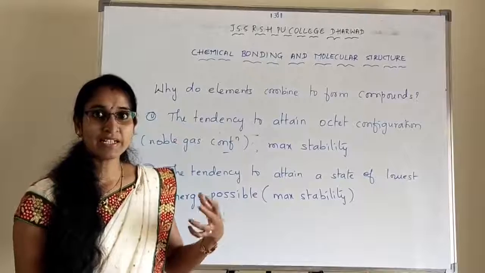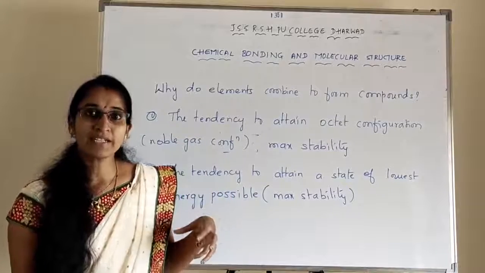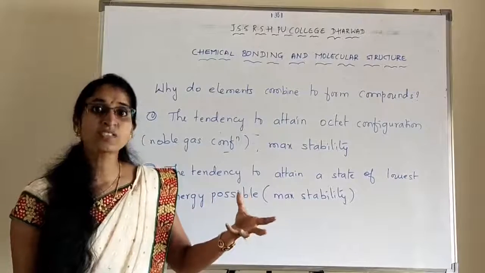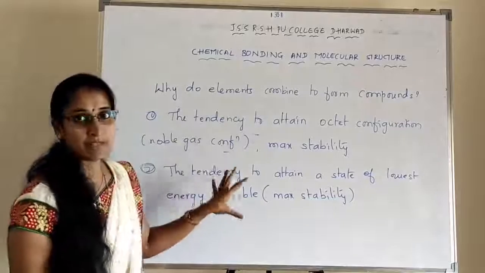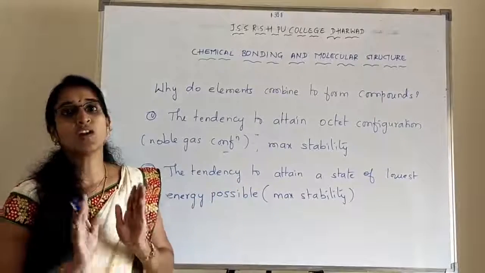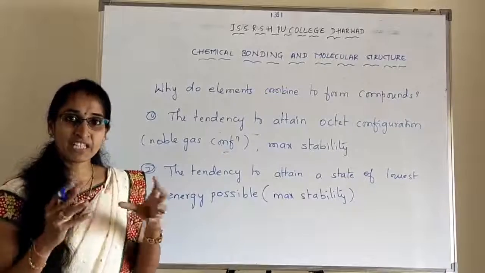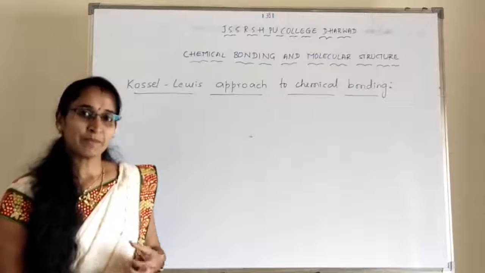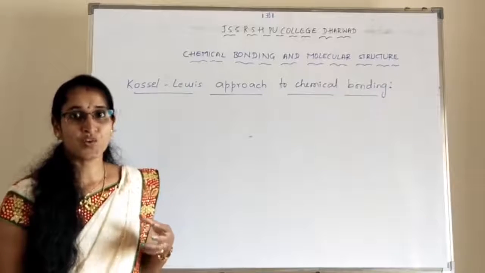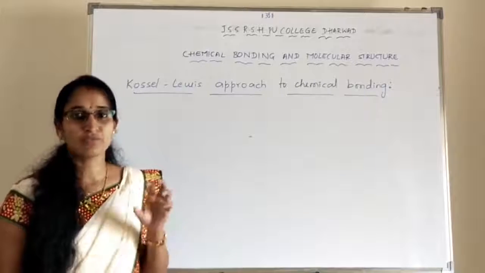Whatever elements have the lowest energy possible, that indicates that atom can lose energy easily. Understood? So why do elements combine to form compounds? Because to attain stability, they combine together to form compounds.